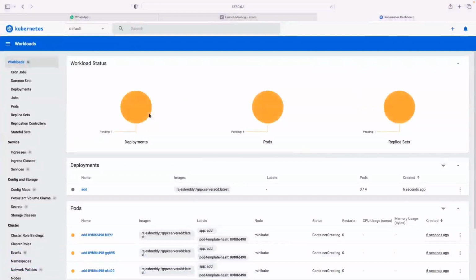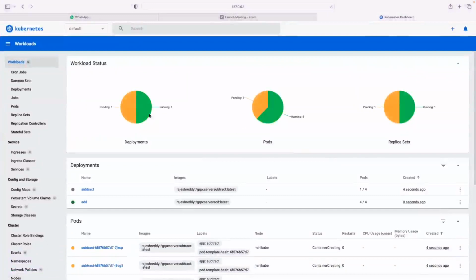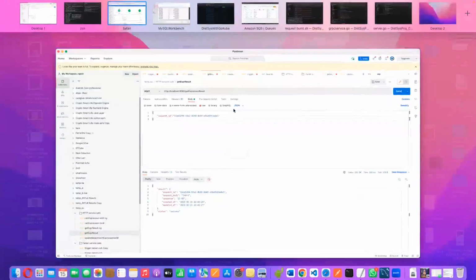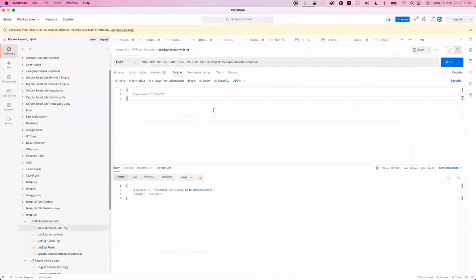There are 4 initial functionalities. For each functionality, we are creating 4 pods. So these 4 pods are coming up right now. Once these are up, we are going to trigger the simple calculation request. So now I'm triggering a simple calculation request as an end user. The HTTP server responded, and it has given the request ID.